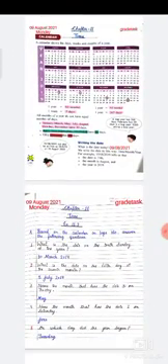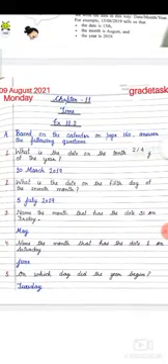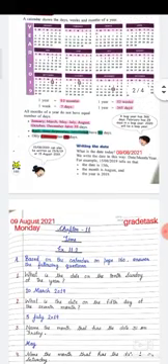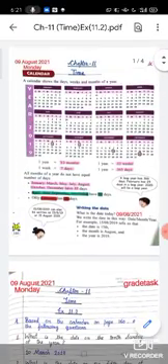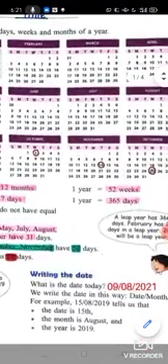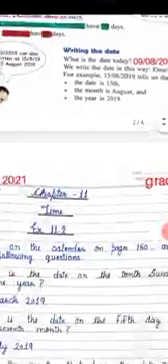10th March 2019. Second is, what is the date on the 5th day of the 7th month? 5th day of the 7th month. So come on, which one is the 7th month? That is July. So the 5th day falls on which?